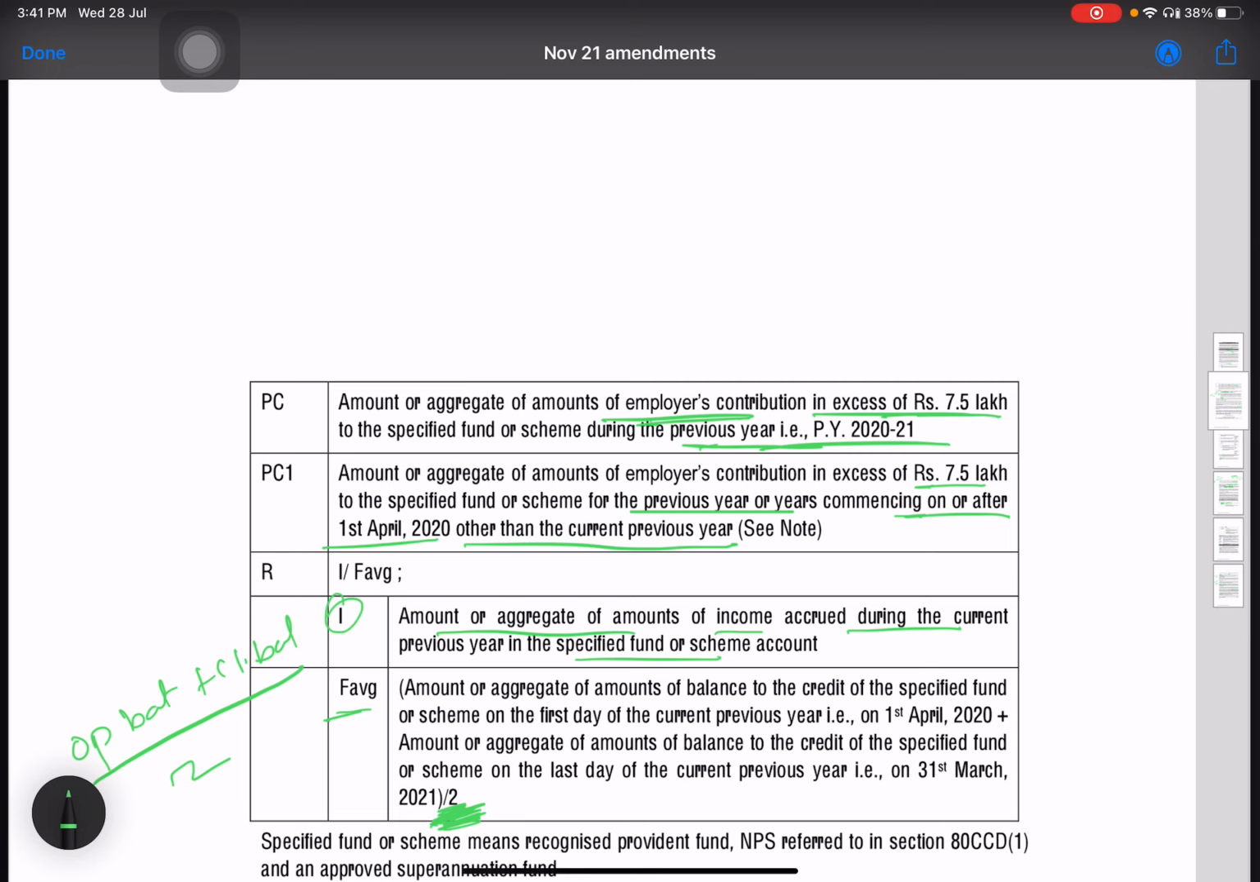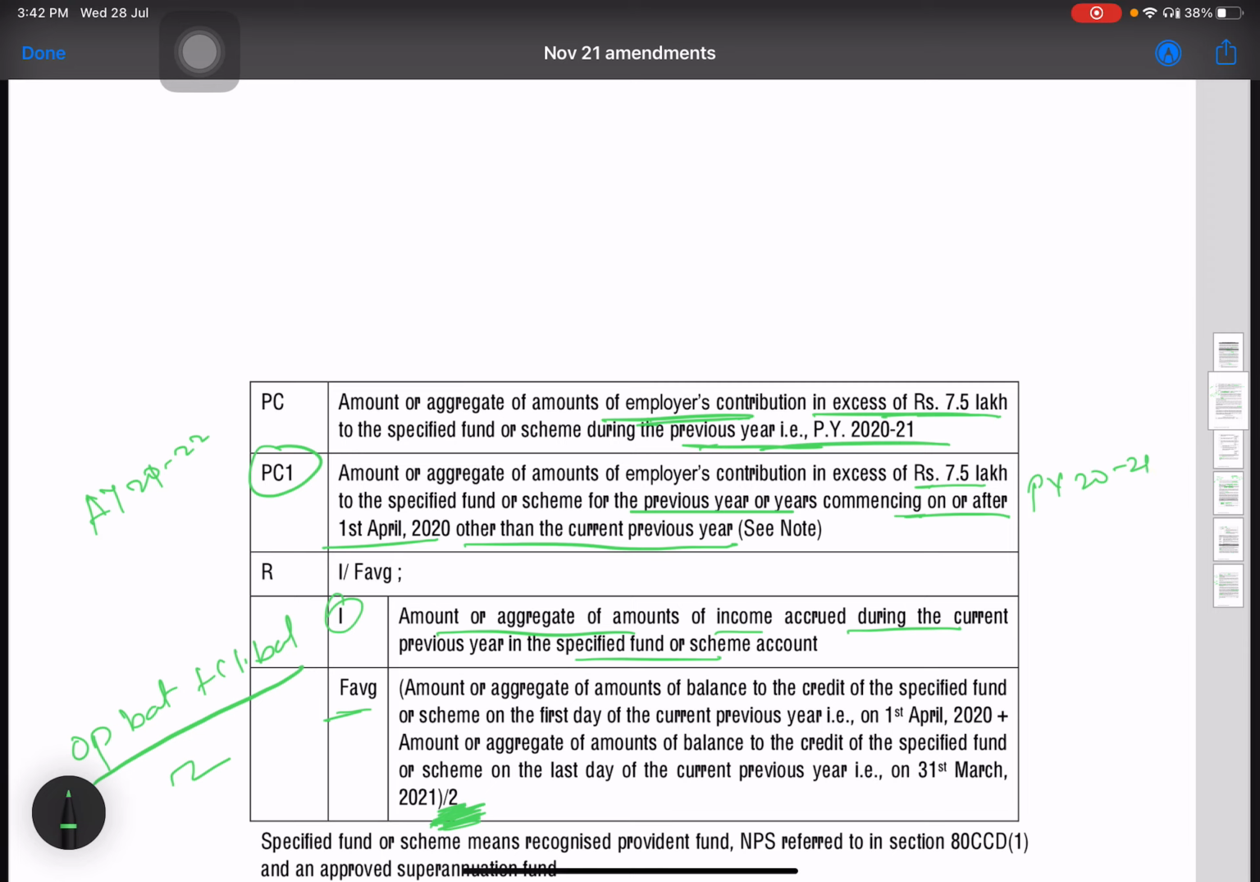So 1 अप्रैल 2020 के बाद जो भी previous year हुए हैं, other than the current previous year, उन previous years में whatever contribution is made by the employer which is in excess of 7.5 lakh will be the value of PC1. So for your attempt, the AY applicable is 2021-22. So after the first April 2020, previous year 2021 is the only year.